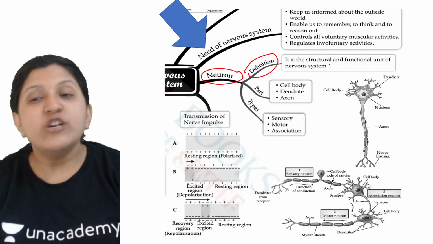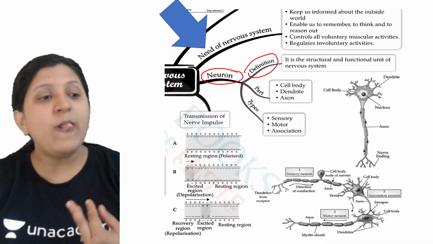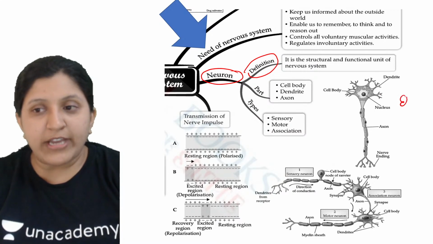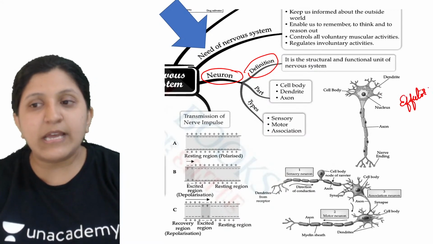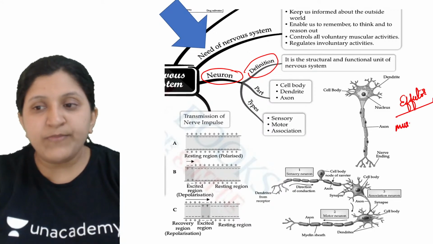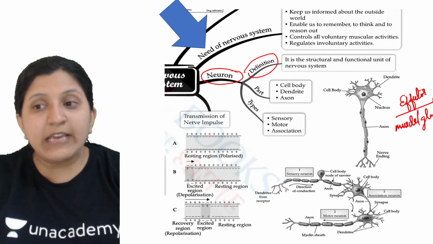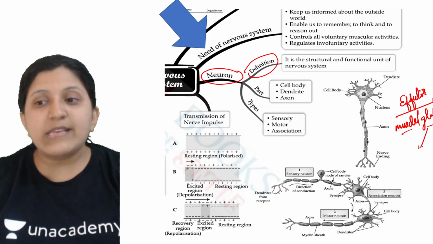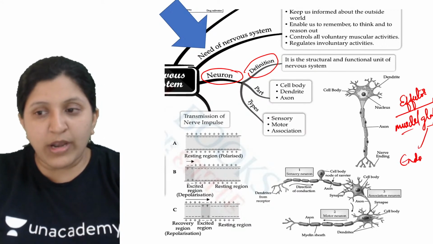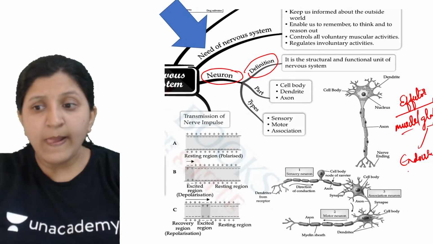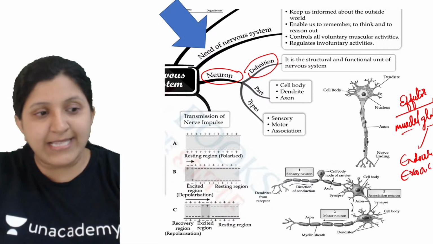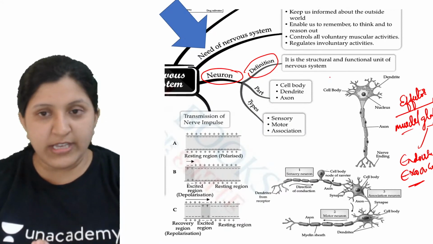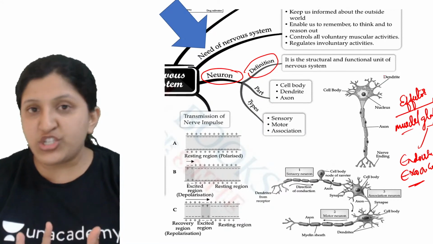motor neuron. So what happens in the motor neuron? It is carrying the impulse to the effector. The effector here can be a muscle or a gland. So it is carrying the information either to the muscle or to the gland. These glands can be endocrine glands, and these glands can be exocrine glands as well. Completely depending on what type of action is occurring, certain changes can be seen.